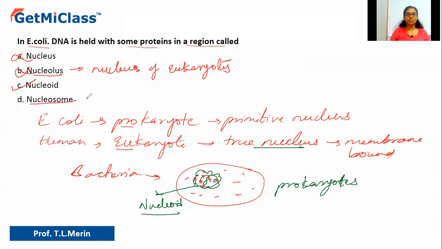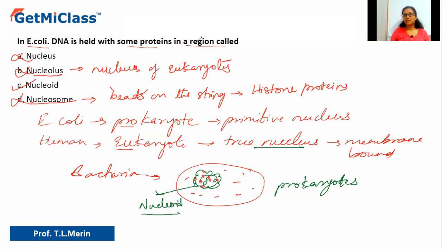Option D says nucleosome. So what is a nucleosome? Nucleosome is a structure of the chromatin network. It is a level of organization where it looks like beads on a string. This structure is called a nucleosome, which is formed of histone proteins surrounded by DNA. So this is again a characteristic of eukaryotic organisms and not prokaryotes. Hence, it is ruled out.